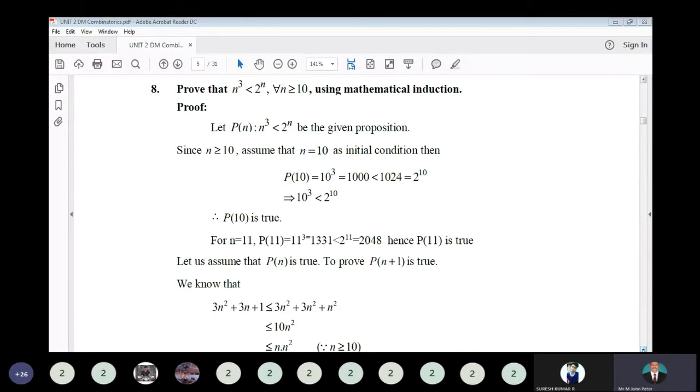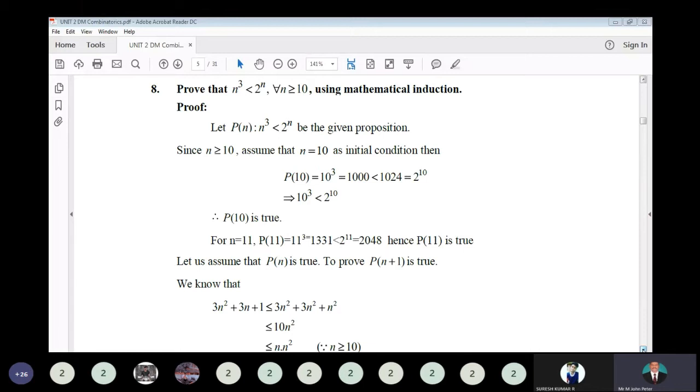Prove that n^3 < 2^n for all n greater than 10 using mathematical induction. So P(n): n^3 < 2^n be the given proposition. Since n is greater than or equal to 10, assume that n = 10. Starting point is n = 10. So here it is not a starting point of 1 or 0. So start with the starting point n = 10.